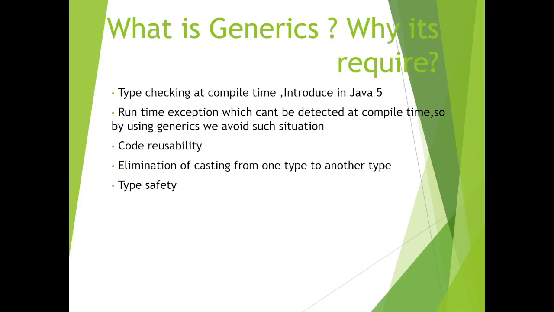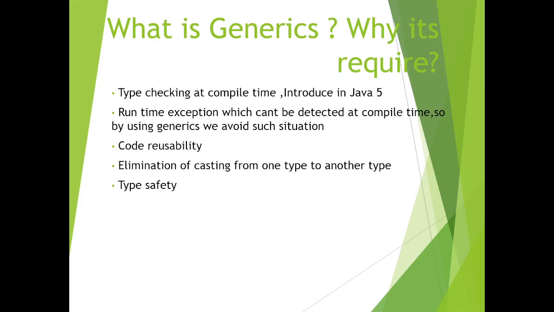Now, without generics we can write code with Object as a parameter, and that Object can take String, Integer, anything, and it will work fine. There will be no issue at compile time. But many times we try to cast from one type to another type and it throws an error. So if we have not written code with generics, there are more chances of runtime exceptions which are not detected at compile time. By using generics we can avoid such situations. We'll go through a brief demo of how it works.